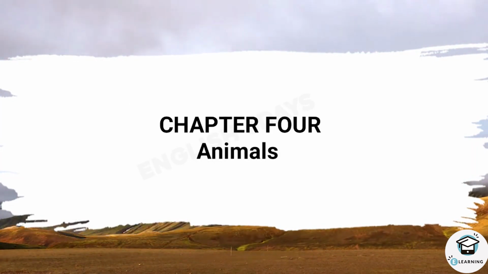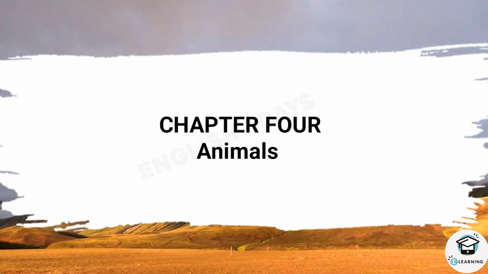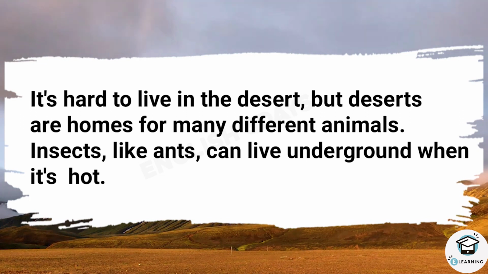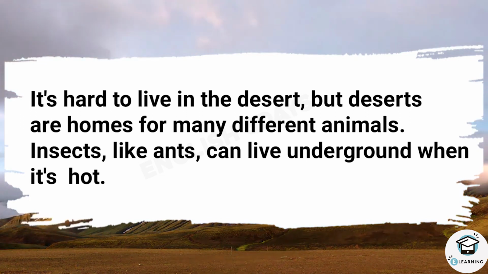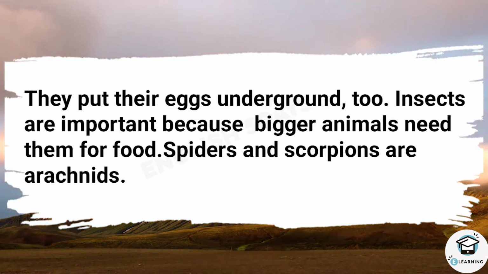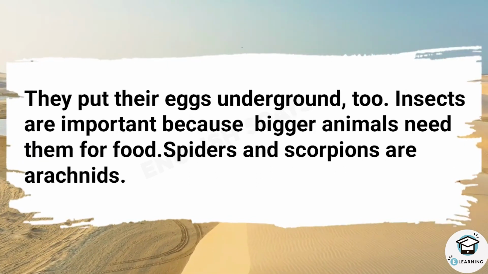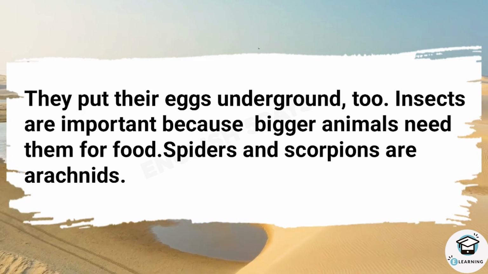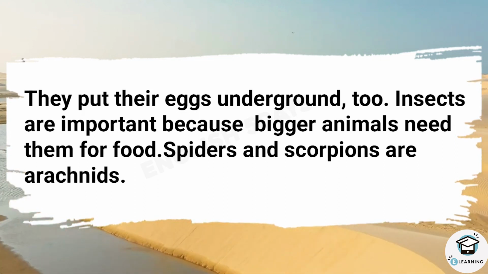Chapter 4. Animals. It's hard to live in the desert. But deserts are homes for many different animals. Insects, like ants, can live underground when it's hot. They put their eggs underground too. Insects are important because bigger animals need them for food.